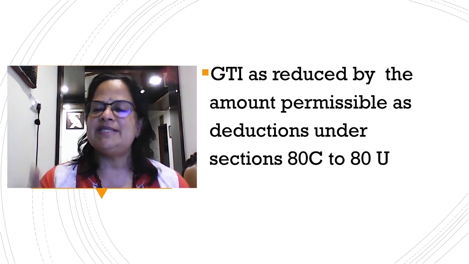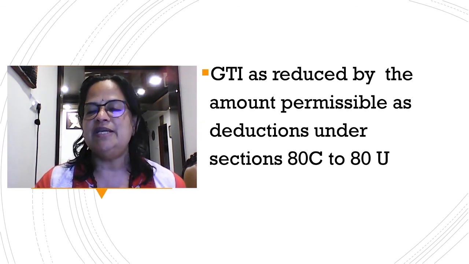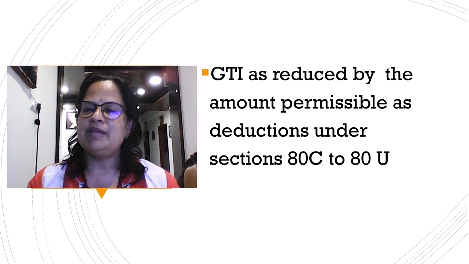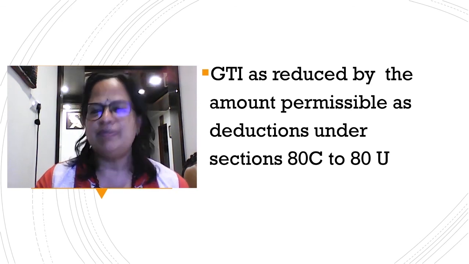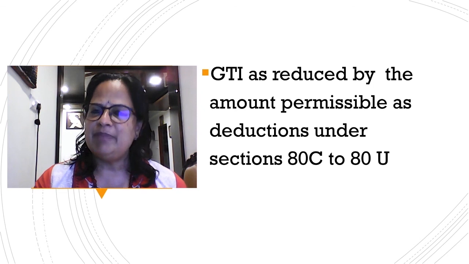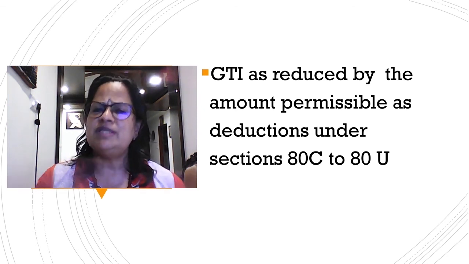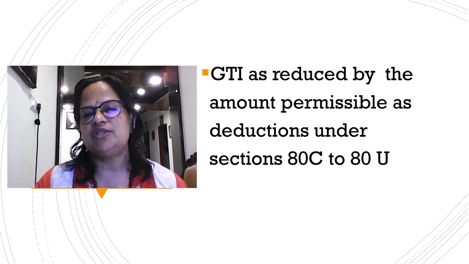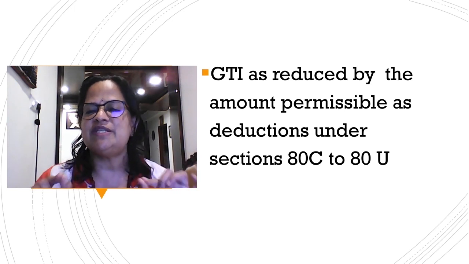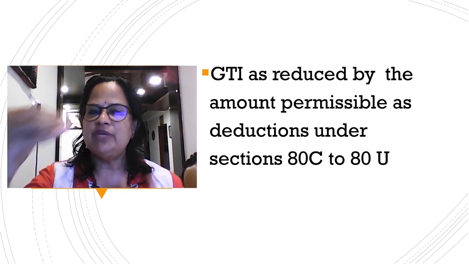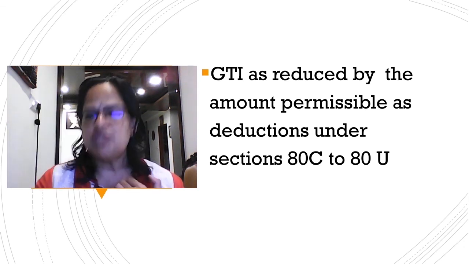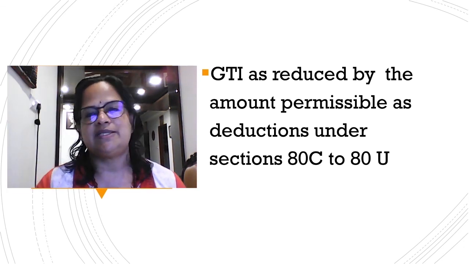Similarly, you will get sections for health insurance, repayment of educational loan, and if you have a dependent handicapped person or a dependent child in the family, in all these cases you will get some deductions. You have to learn this as a separate chapter under deductions from gross total income. When you get the total income, on that total income we will pay the tax.